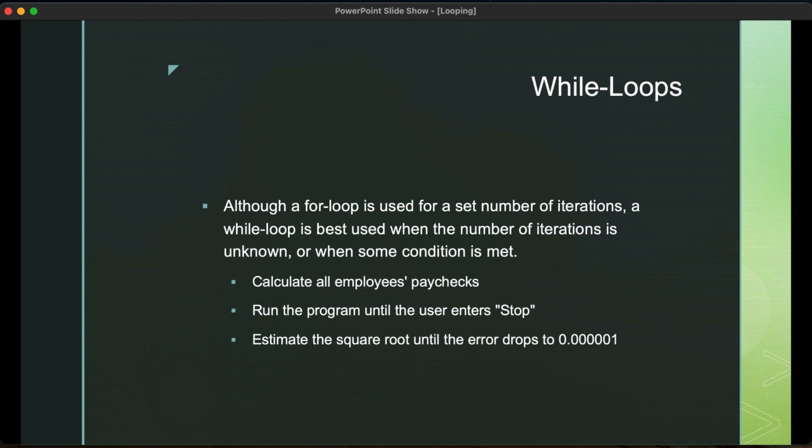While loops. Now, while a for loop is used for a set number of iterations, a while loop is commonly best used when the number of iterations is unknown, and that is when some condition is met. So, for example, when you calculate all employees' paychecks, the terminating condition, and that is when the loop ends, will probably be when you reach the end of the employees. Okay, and so that's a common situation. You may not know exactly how many employees because when the program runs, it accesses the file and then it starts to pay the employees. And as I said earlier, the number of employees each pay period may change.